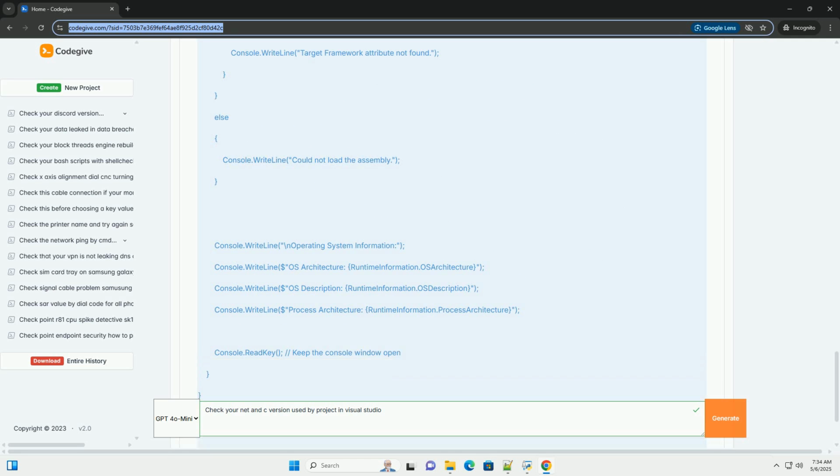By following these steps and understanding the concepts, you can effectively check and manage the .NET Framework version and C++ standard version used by your projects in Visual Studio. Remember to always consider compatibility, compiler support, and consistency when making decisions about which versions to use.